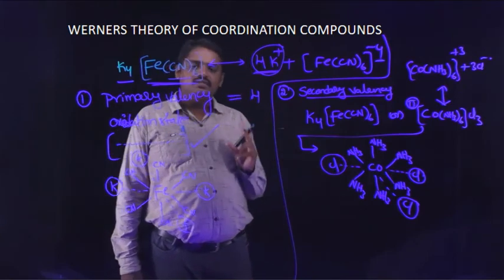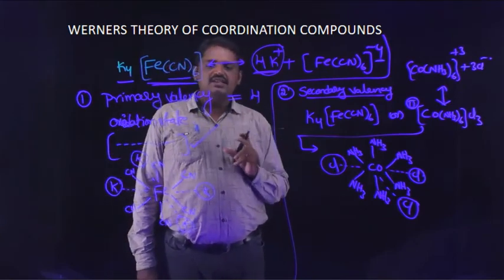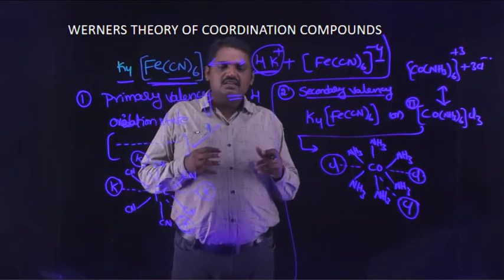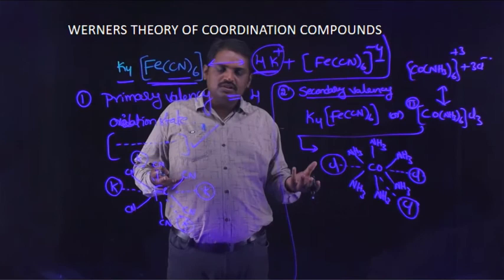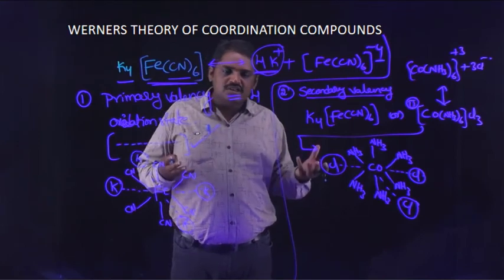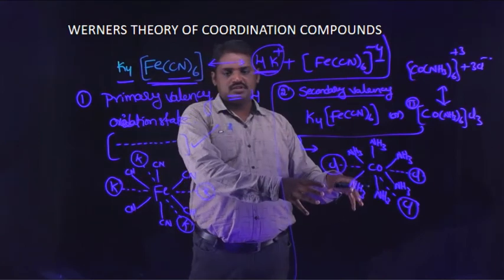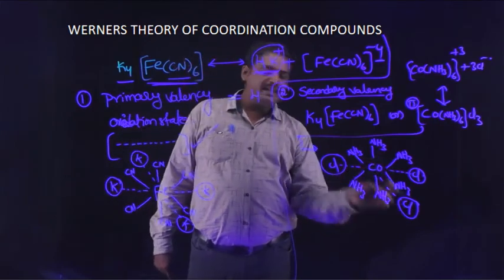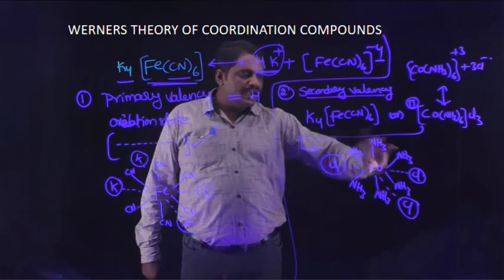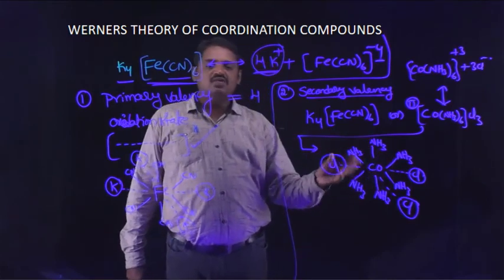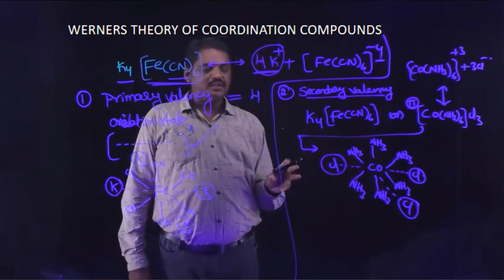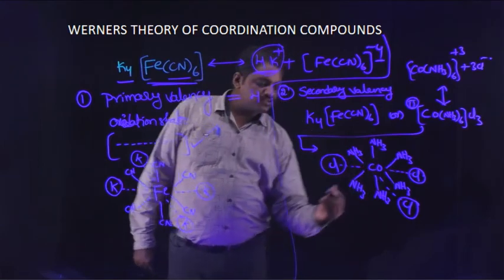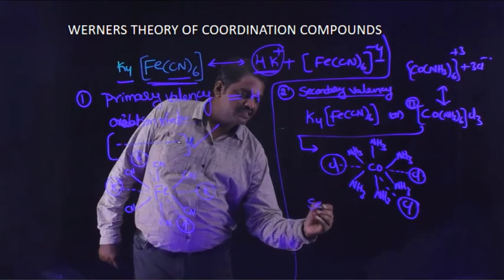And next, the secondary valency is expressed. It is satisfied by both oppositely charged ions and neutral molecules. Here Co 3+ is balanced by 3 minus ions, so it is neutral overall, and 6 neutral ligands are coordinated with the central metal atom. So the secondary valency in this coordination compound is 6.